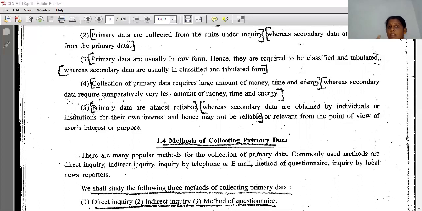Means we are confirming whether the data in all the books and all the sites is right or the same or not. Right? So primary data is almost reliable, whereas the secondary data are obtained by individuals or institutions for their own interest, and hence they may not be reliable or relevant from the point of view of the user's interest or purpose.